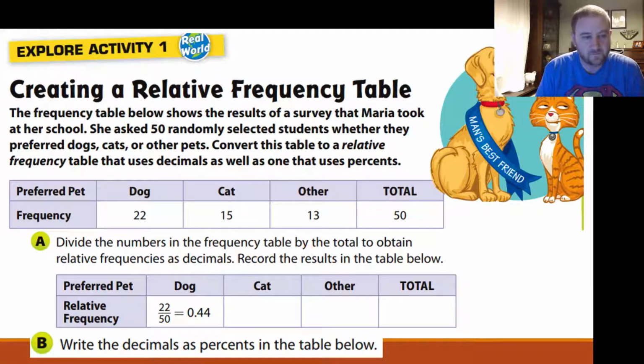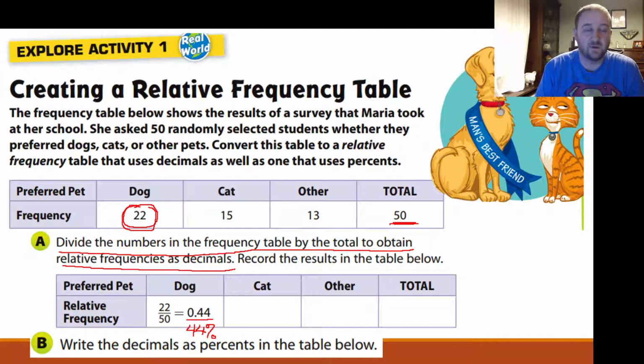Now, to calculate relative frequencies, we divide the numbers in the frequency table by the total to obtain the relative frequencies as decimals. The first one's given for us. We take the 22 for dogs, divide it by the total of 50, to get 0.44, which as a percent is 44%.